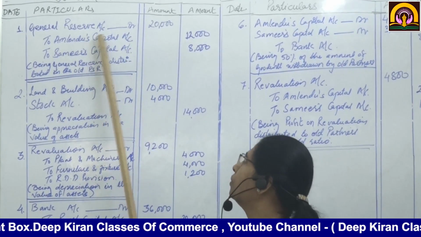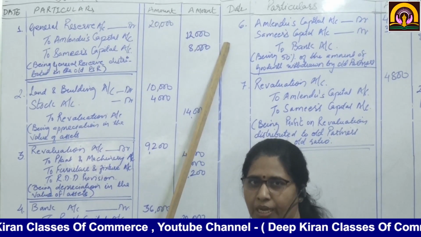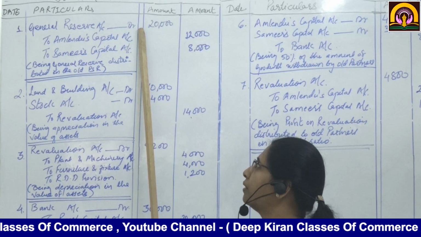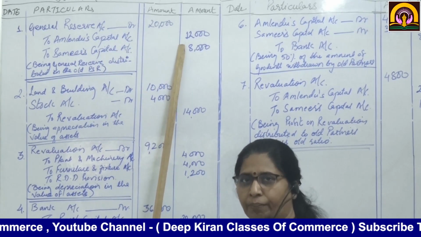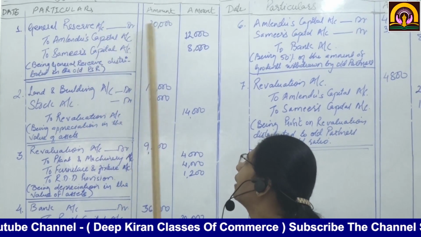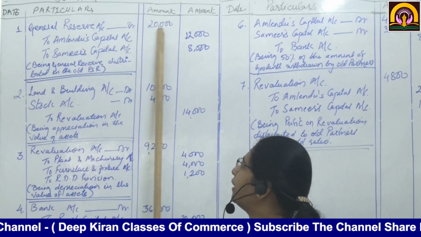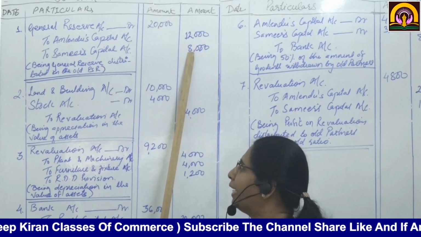So Almenda's capital account, 12,000, is going to get the share in the general reserve, and Samir is going to get 8,000 as a share in that reserve. So general reserve account debit 20,000 to Almenda's capital account 12,000 and Samir's 8,000.